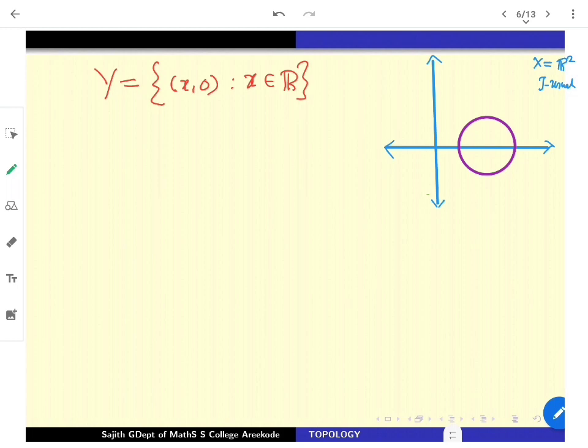Now one can think, as a subset of the plane, about what the relative topology on this x-axis is. If you know the open sets in R2 with the usual topology, and you restrict or relativize the topology to the x-axis, the real number system R, then the subspace topology comes.